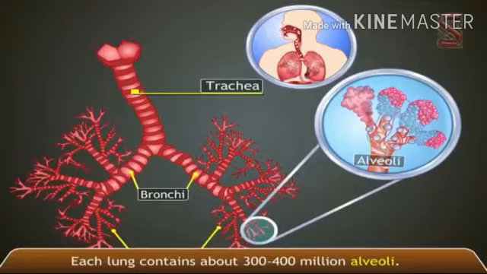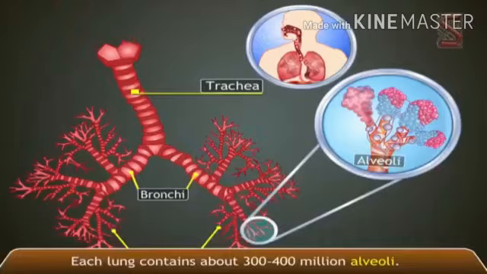The hemoglobin present in the RBCs of the blood absorbs the oxygen from the air present in the alveoli through the thin walls of capillaries. At the same time, CO2 from the blood is released into the alveoli by diffusion, which goes out from the body when we breathe out air. The oxygen is carried to all tissues of the body which are deficient in oxygen.